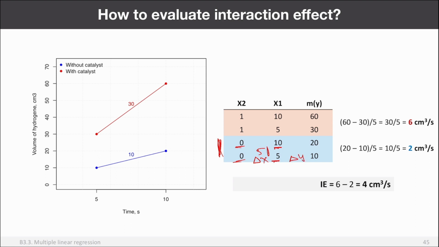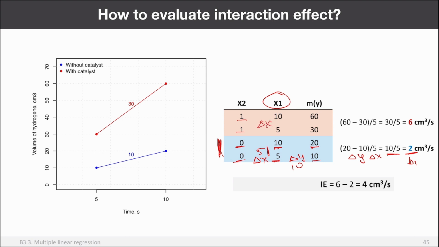The delta y, it's 20 minus 10, so it's 10. So this is delta y. This is delta x, and this is the slope, right? So this is the regression coefficient I get for the variable for the time when there is no catalyst in the system. Now I can do the same when there is a catalyst.